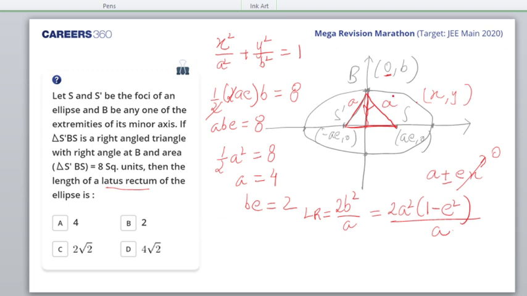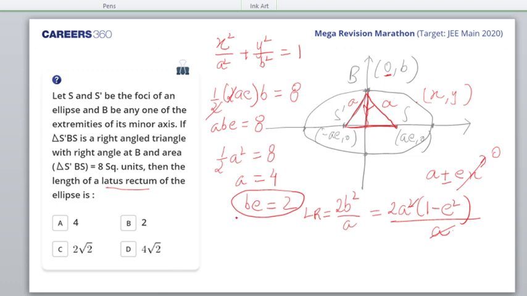So what I'll have to do is make use of the slopes of BS' and BS, which are perpendicular to each other, so the product is minus 1. A is 4, but eccentricity I don't have. So this is one equation which I get.